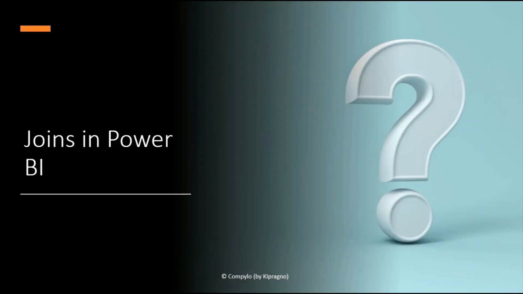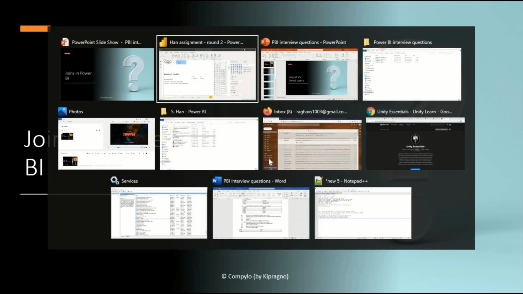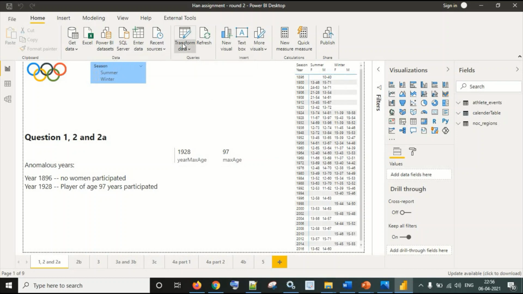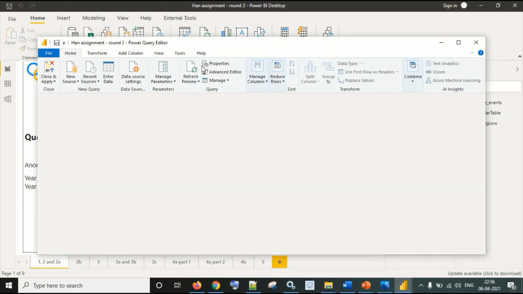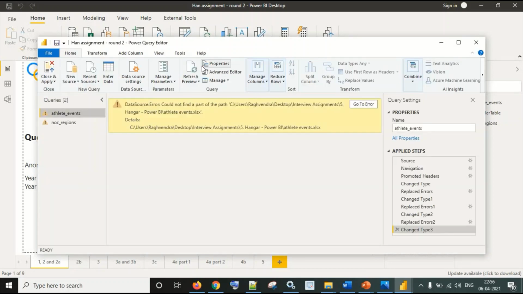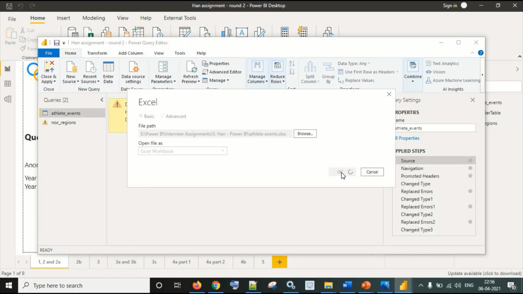Our next question is joins in Power BI. Yes, we all are aware of joins in SQL. But when it comes to joins in Power BI, we have to navigate to Power Query.